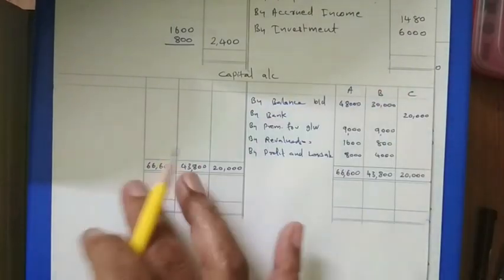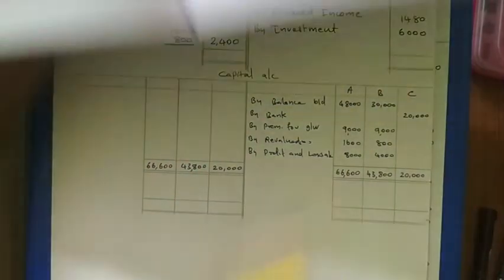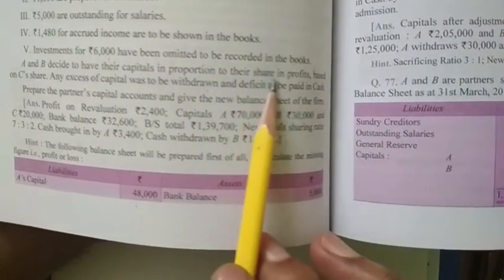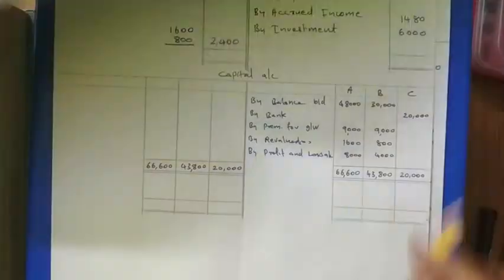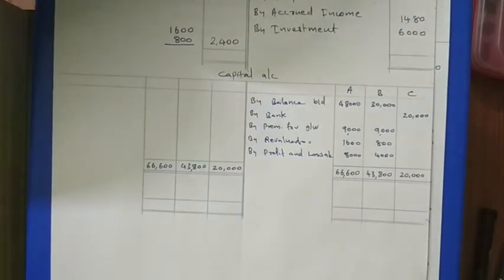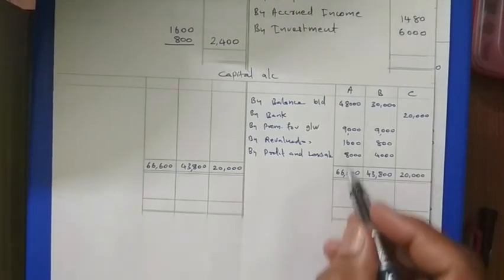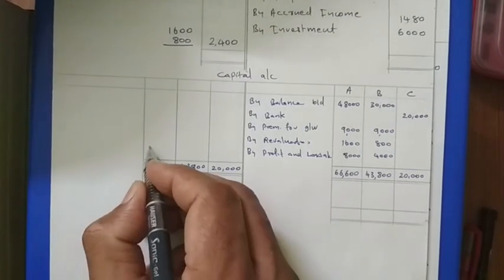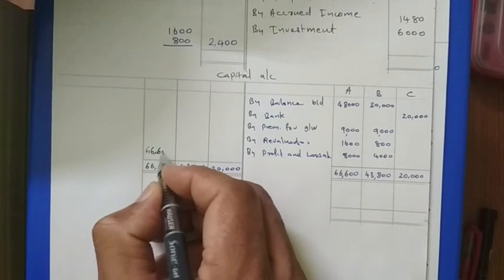Okay, this many items are there. One more adjustment is there. Like the last one, it says that their capital should be in proportion to their share in profit. Before that, we have to find out what balance is coming. So this much it is coming. A's total is 66,600, so this balance also will be that much, 66,600.